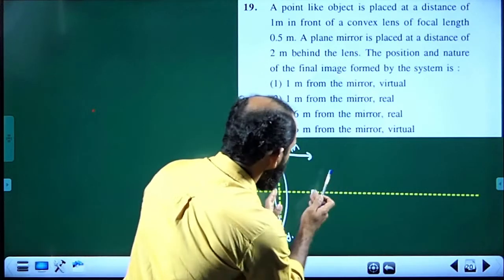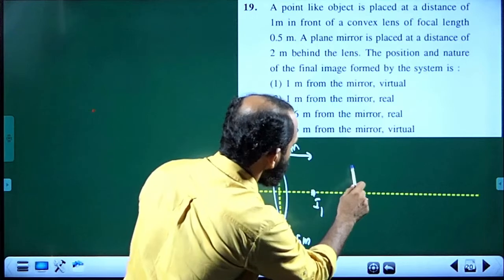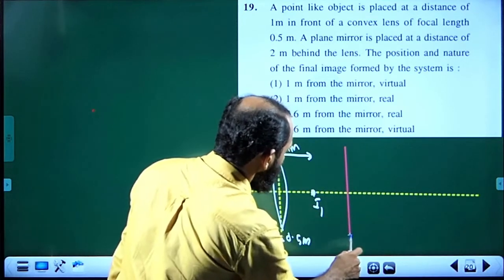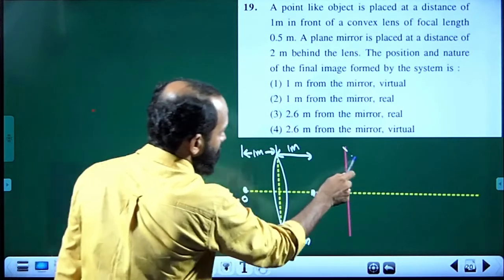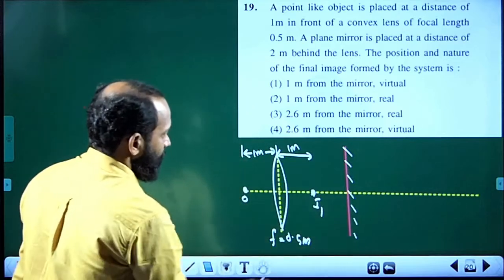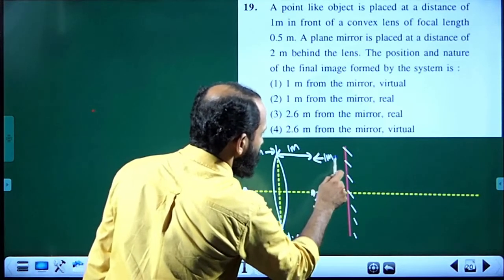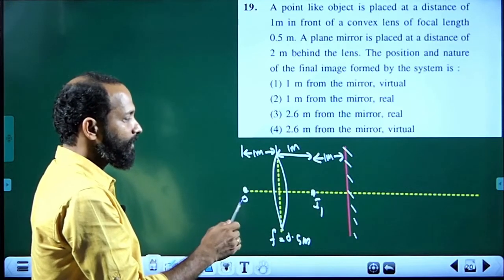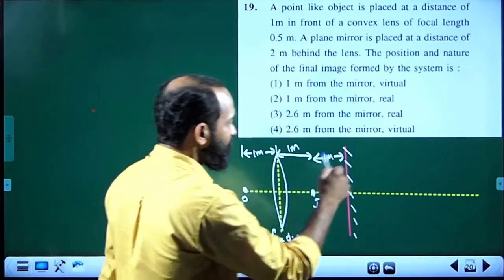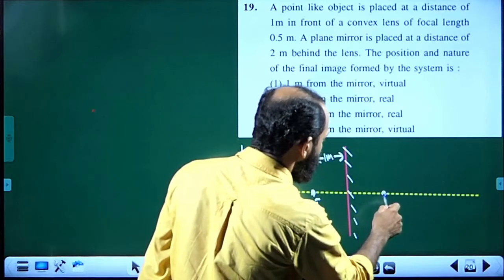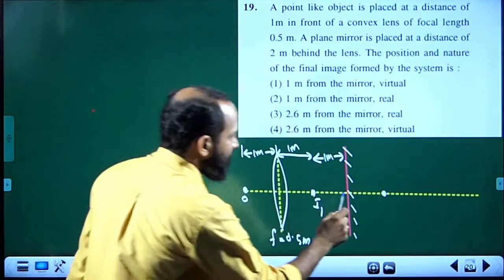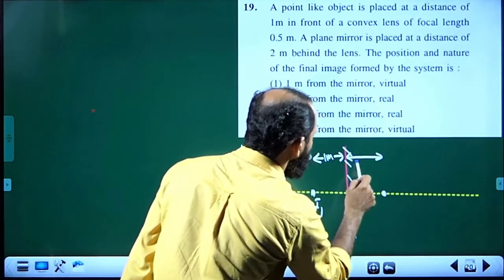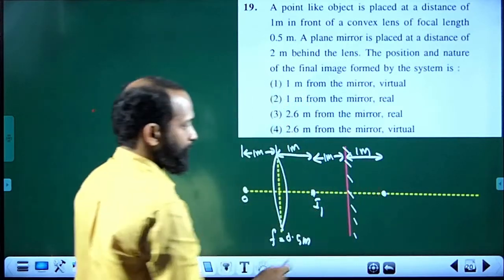2 meter means 1 meter again separated by this I1, and this is a plane mirror, and this distance is also 1 meter. Now, the real object is in front of the plane mirror. Now, it forms an unreal image behind it at same distance. That means this image distance from the mirror is also 1 meter.